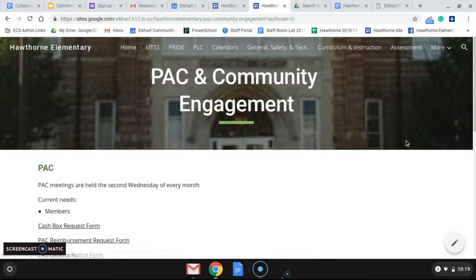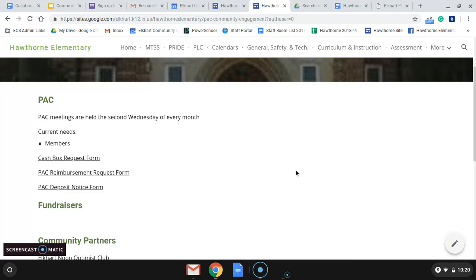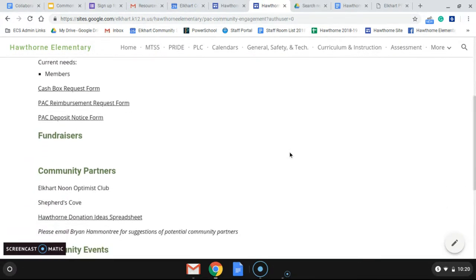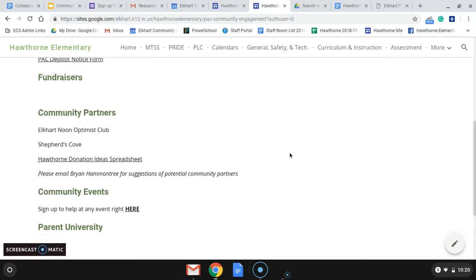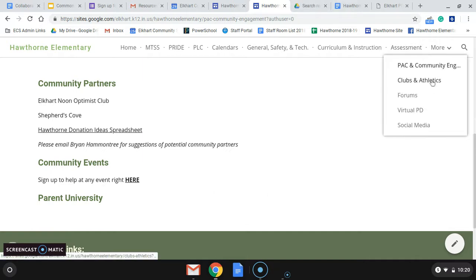The PAC and community engagement. PAC stands for Parent Action Committee. That will take place of the PTO. It's just a name change, so we don't have to pay to use the PTO name, because that requires a payment to use the PTO moniker. But all your important information for the Parent Action Committee, any upcoming fundraisers and community partners that we have, and then your community event sign-up sheet and parent university schedule will also be on there.